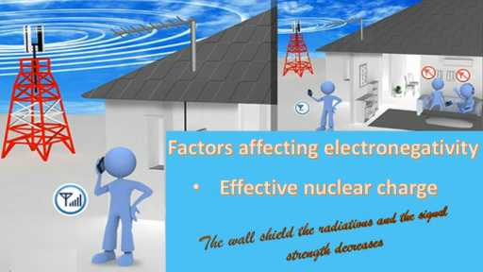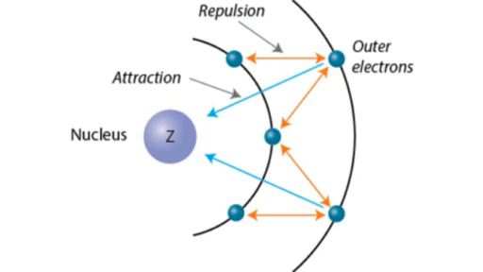Now let's see what happens in an atom. How effective nuclear charge is influencing the electronegativity of an atom. So in order to understand this, let's try to understand the situation with the help of this diagram. Here you can see the nucleus. This represents the inner electron and this one represents the outer electron. As it is visible, the nucleus doesn't have any partiality for the inner or the outer electrons. It's trying to attract all the electrons closer towards itself with all its strength.